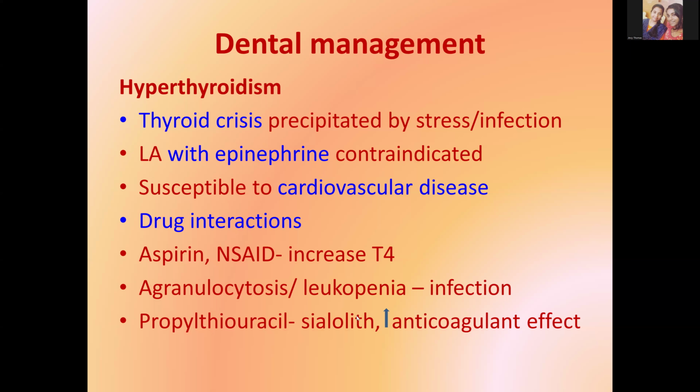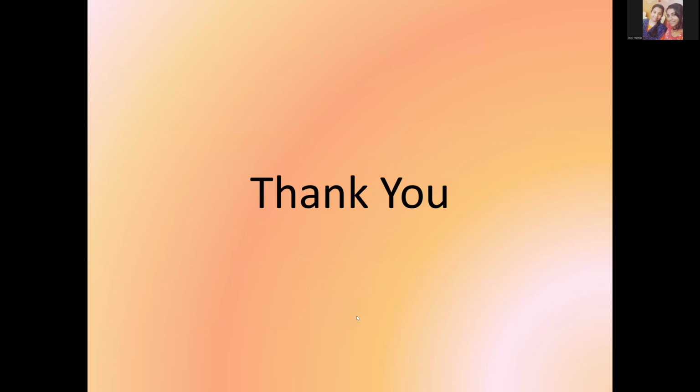Therefore, we should surely avoid any drugs causing leukopenia or agranulocytosis. And propylthiouracil, as a side effect, is seen to have produced sialolithiasis as well as an increased anticoagulation effect. So we should be very careful while treating patients with hypothyroidism as well as hyperthyroidism.